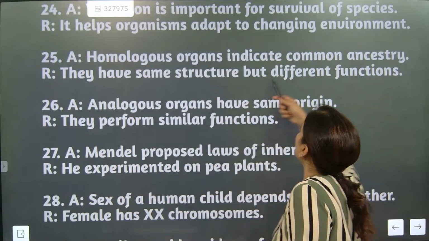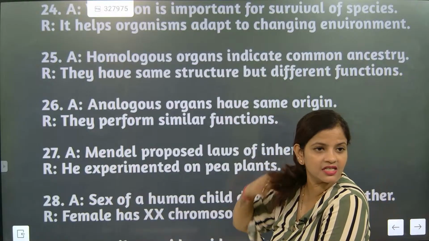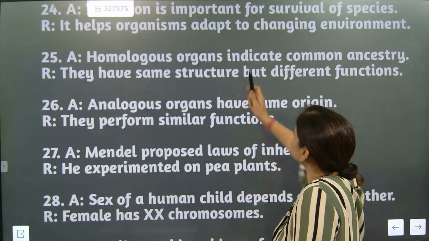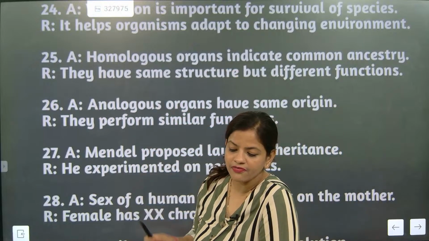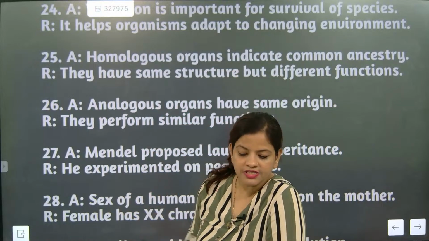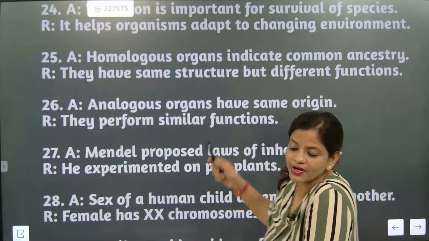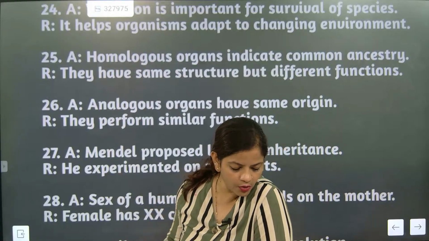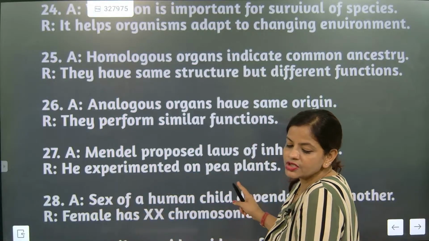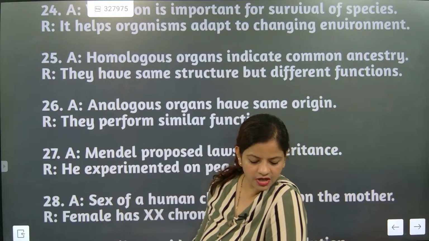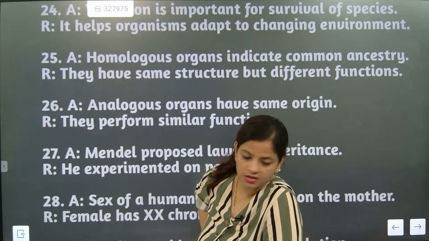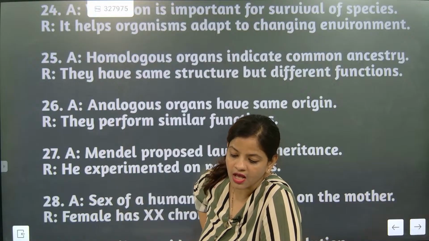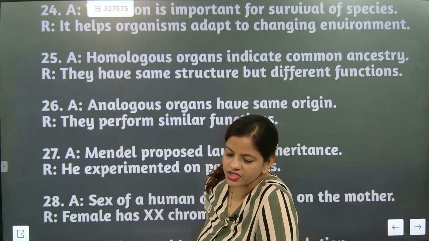See, homologous organs indicate a common ancestor. That's a true thing. "They have same structure but different function" is not true. Understood? Their functioning, their part is also the same. So assertion is true but reason is false. I hope the answer is correct. Assertion is true and reason is false. Understood? So R is not explaining the part. R is not the correct explanation for assertion. They have the same origin. Correct.